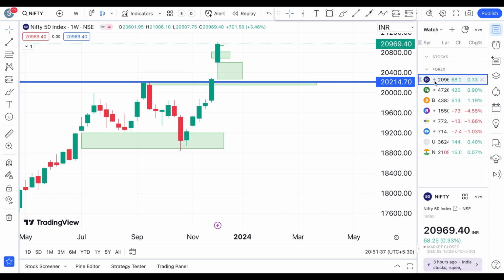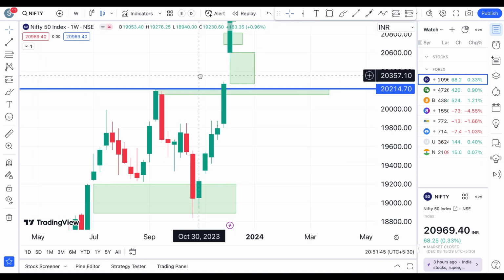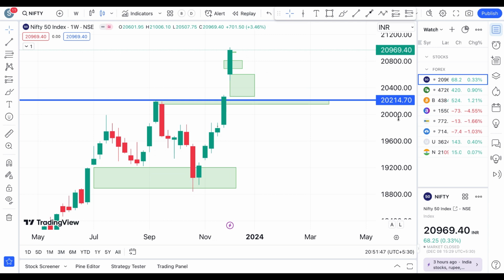But in the Nifty, last week it has given us a pretty strong close above the previous swing high. We also did a video on that, saying that on a weekly chart it is very bullish, but on a monthly chart we are yet to see the close above the previous swing high. On a weekly chart last week it has given this confirmation. We were waiting for a confirmation candle or a pullback towards this, but it has given us a confirmation candle with a pretty big gap up opening.